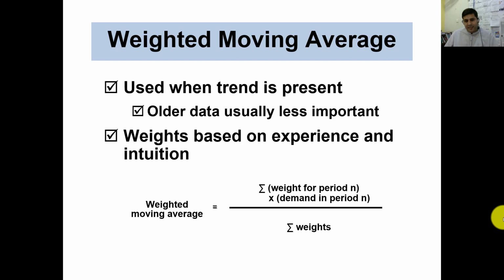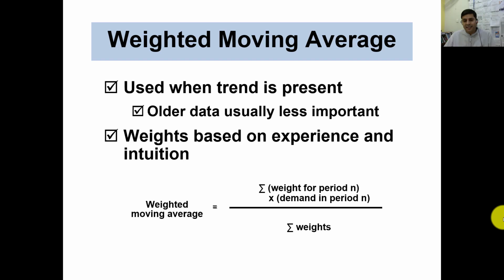We will use weighted moving average when a trend is present. In the moving average, I already mentioned that you do not need to use it when some trend exists in the data. Where will we use the weighted moving average? Where there is some trend.